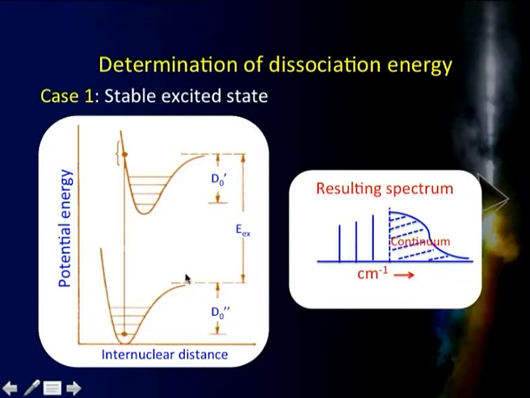If I work out this energy, this limit here, the continuum limit essentially will correspond to the total energy from double prime is equal to 0 level to the V max level of this one here. That means essentially this line here, the origin of the continuum, corresponds to this energy, that is D naught double prime plus E excitation. E excitation is the excitation energy of the fragments of the molecule there. If I have got this, that means the molecule has dissociated and the fragments have no kinetic energy. That is my assumption here.